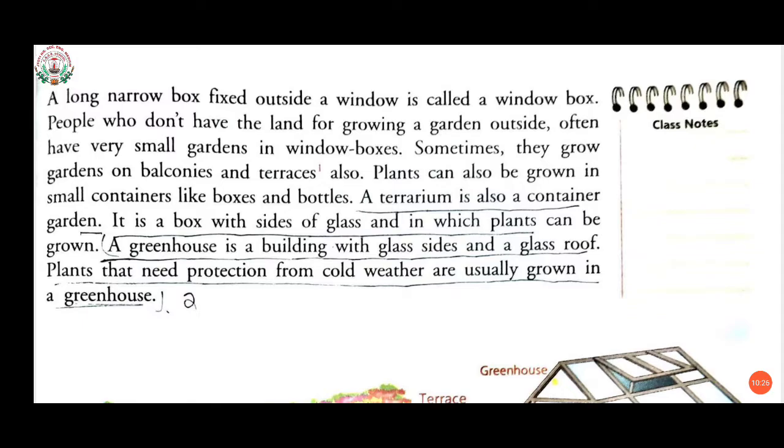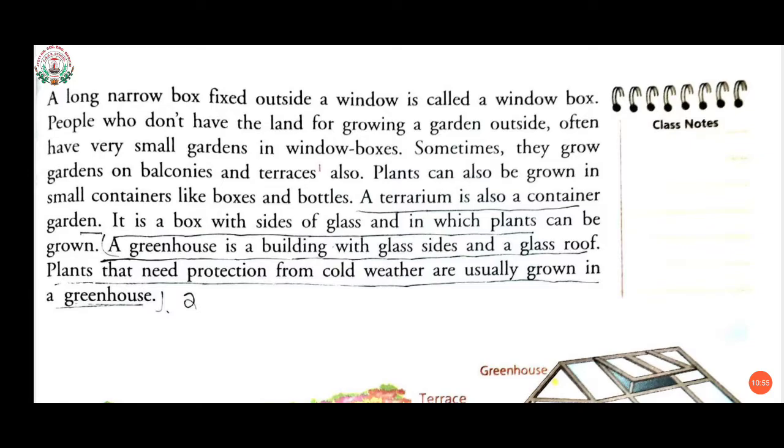Now students, just now we have seen the different types of gardens, different kinds of garden we have learned about, and in this paragraph we will see the description related to the different types of garden. So I would like to read this. A long narrow box fixed outside a window is called a window box.